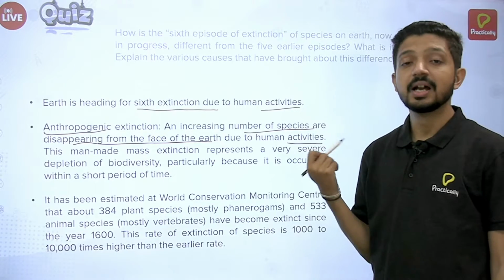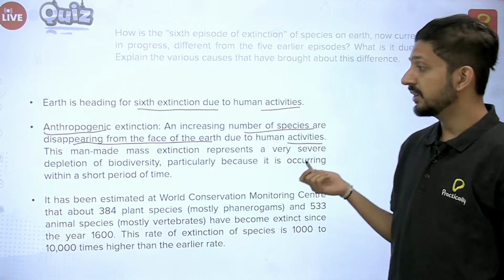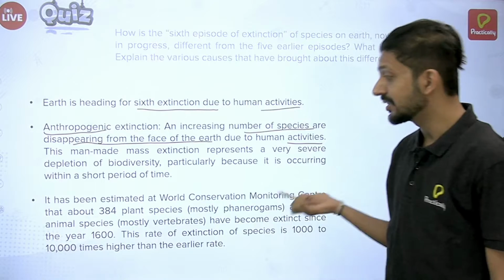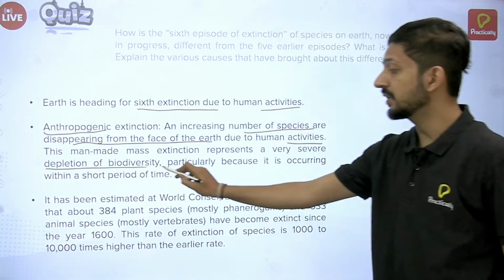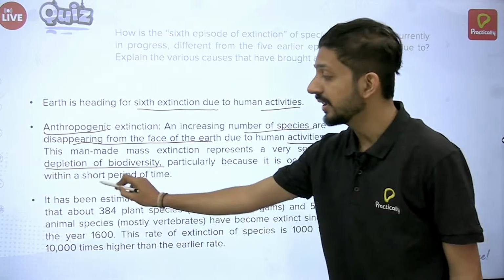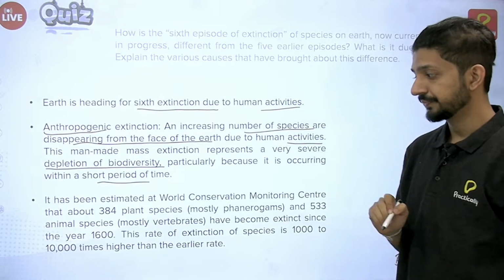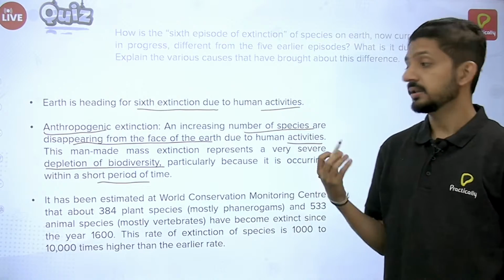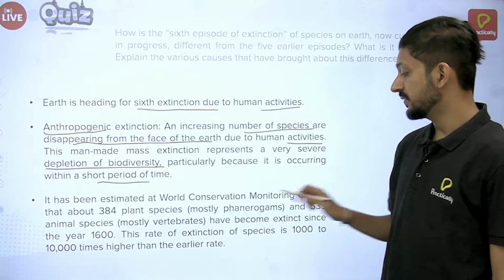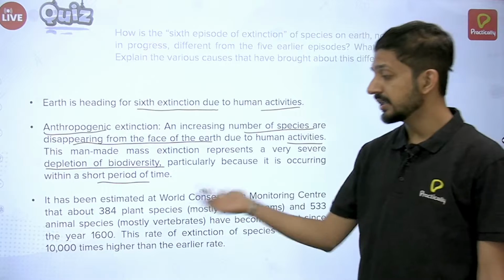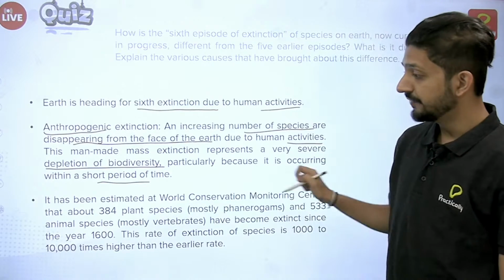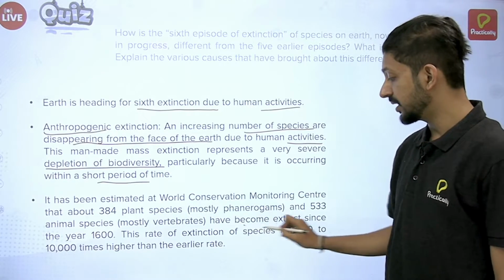The man-made mass extinction is causing depletion of biodiversity, which is occurring in a very short period of time. And there is an organization called the World Conservation Monitoring Centre. It reported that around 384 plant species and 533 animal species have become extinct.